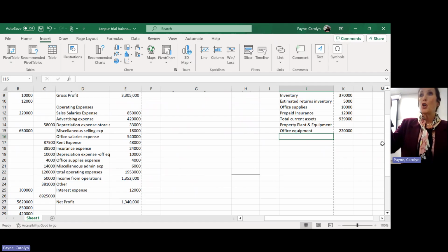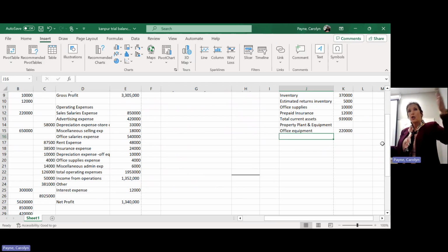Okay, and then remember accumulated depreciation? What's depreciation? The using up of a fixed asset or property, plant, and equipment. What's property, plant, and equipment? Tangible, long-term, and being used. That means I'm wearing it out. And when I record how much I wore it out during the period, that's called depreciation expense. If I want to know how much it has worn out since I bought it, that's called accumulated depreciation. So I accumulate that from the beginning of its life until now.